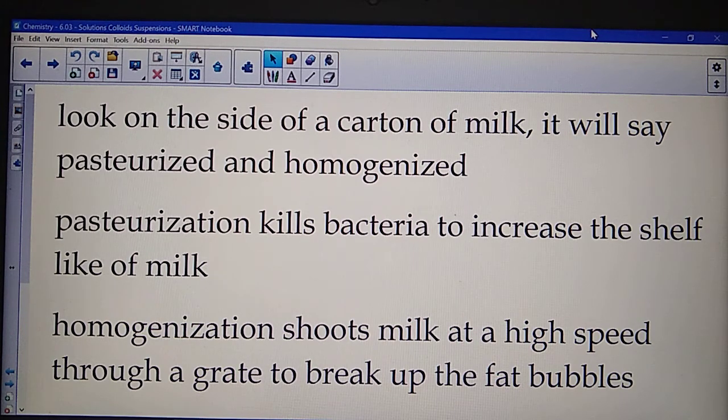With milk still, if you actually look at the side of a milk carton, I suggest you do this the next time you have milk, it will probably say two words. You might be familiar with the first one, pasteurized. Pasteurization is the process by which milk is heated up, and that kills the bacteria in it. The more it's heated up and the longer it's heated up, the longer the milk will remain viable before you have to put it in a fridge.